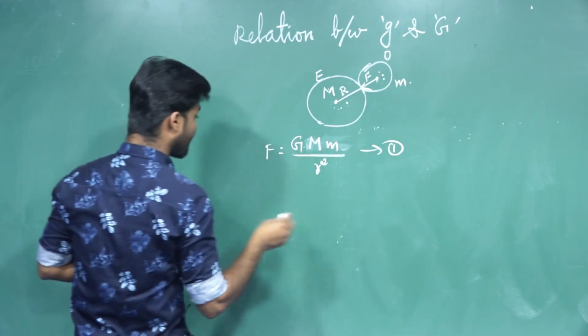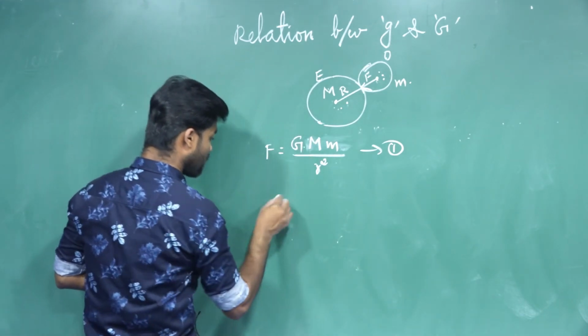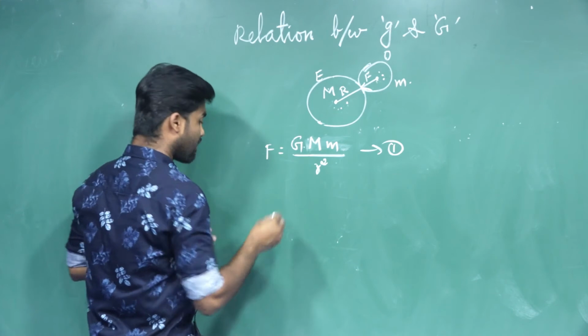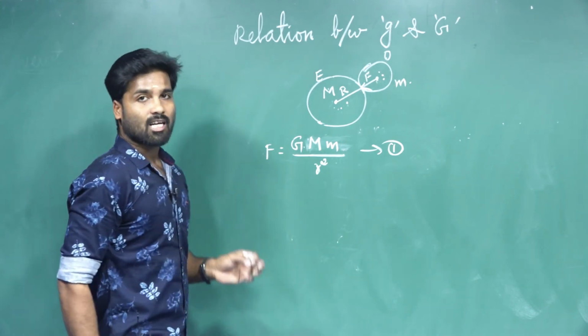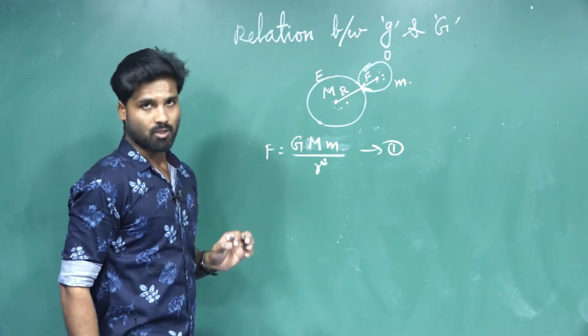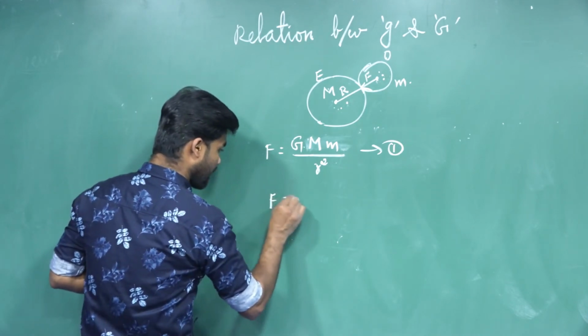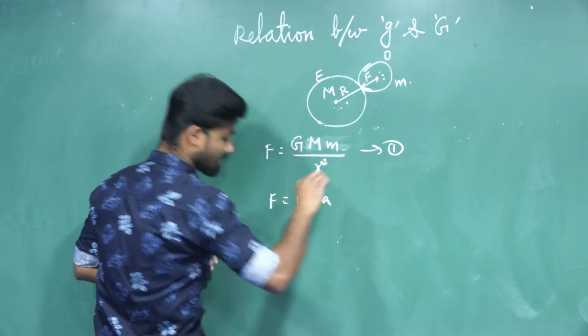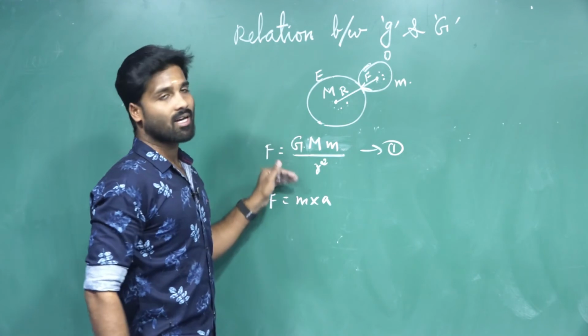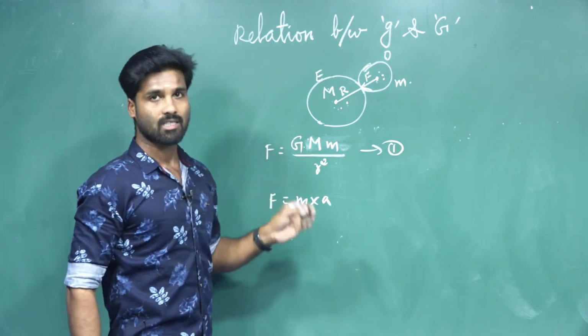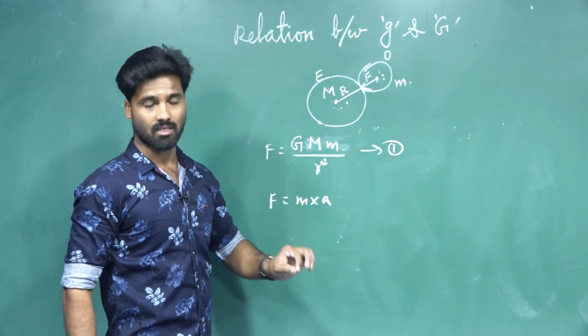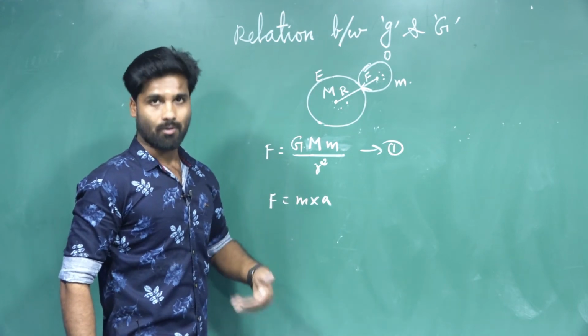And the second one, according to Newton's second law of motion. What does Newton's second law of motion say? The rate of change of momentum is directly proportional to the applied unbalanced force. So force equal to mass into acceleration. Here we are discussing acceleration due to gravity and the universal gravitational constant, which is based on the gravitational force.